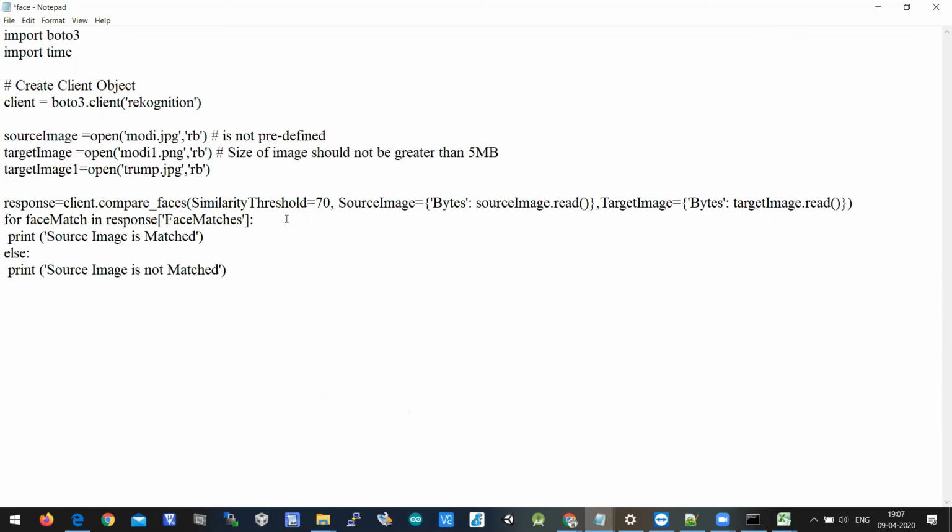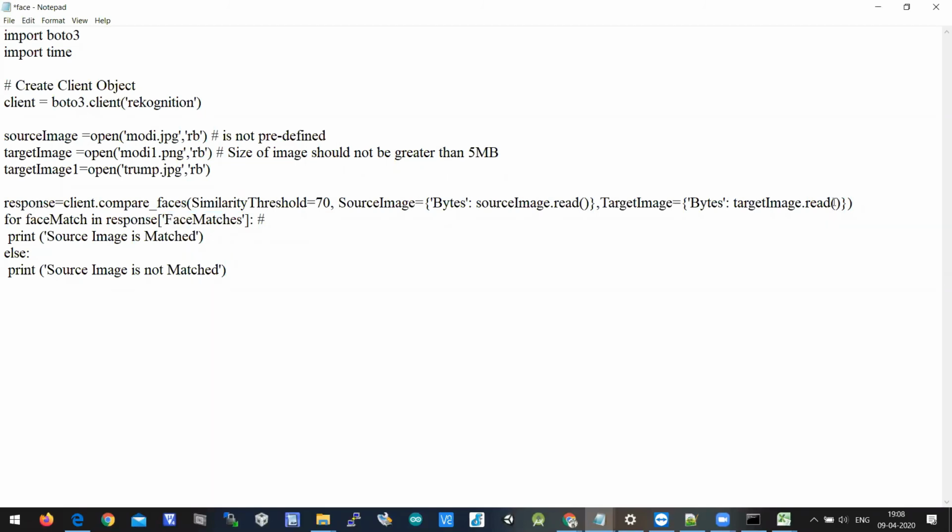As of now we have given modi.jpg and modi1.png to the API call, which means that the faces are matched. When the face is matched above 70%, only then will the response have the face matches index. If it is not matching, it will not have any face matches index there.